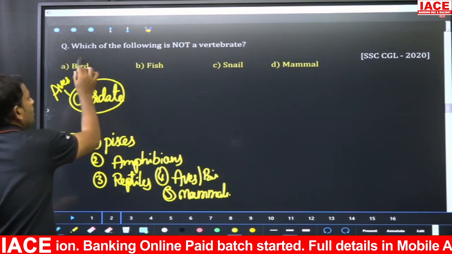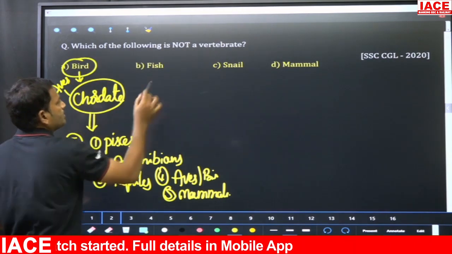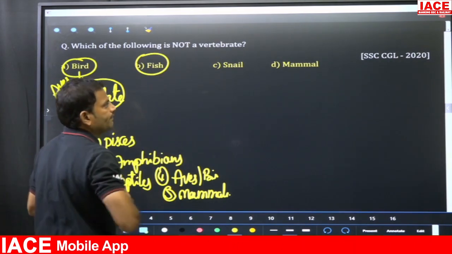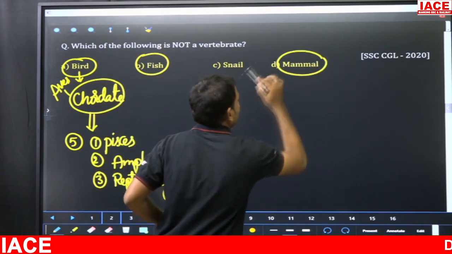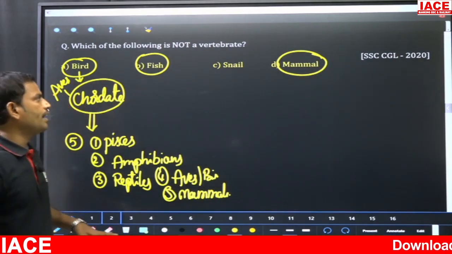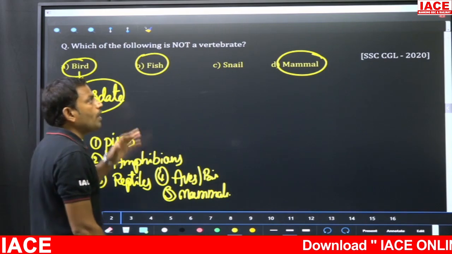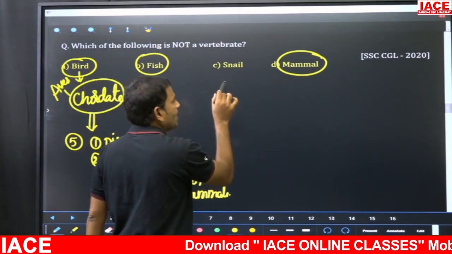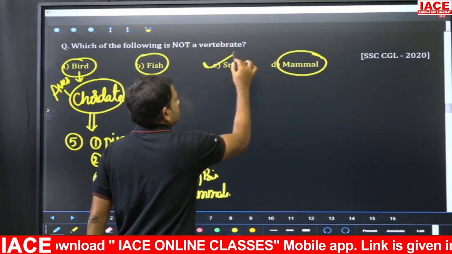Now, bird, it is a vertebrate, that means it is a chordate. Then fish, it is also a vertebrate. Then all mammals are also vertebrates. So here, the answer for the question which is not a vertebrate, that means a non-chordate, is nothing but a snail.